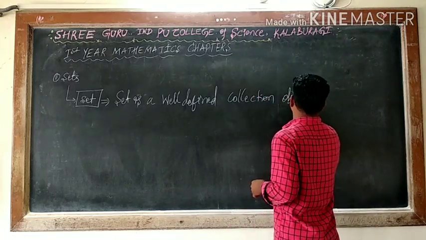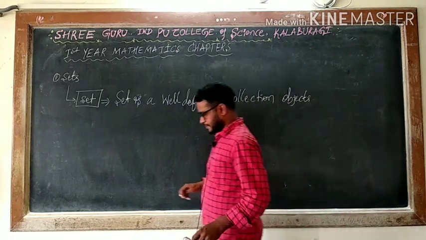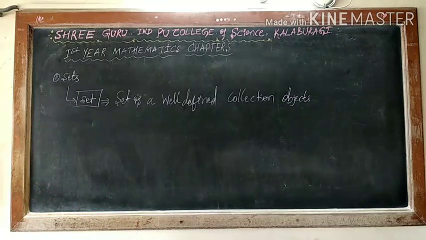Well-defined collection of objects. So when you say a set is a well-defined collection of objects, the main thing you have to concentrate on is what is meant by a well-defined collection of objects.